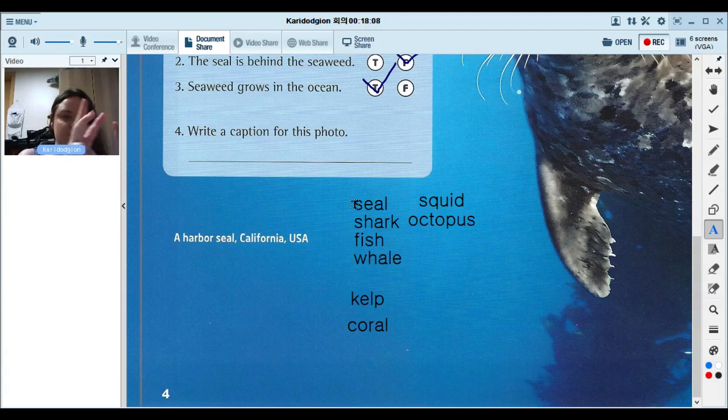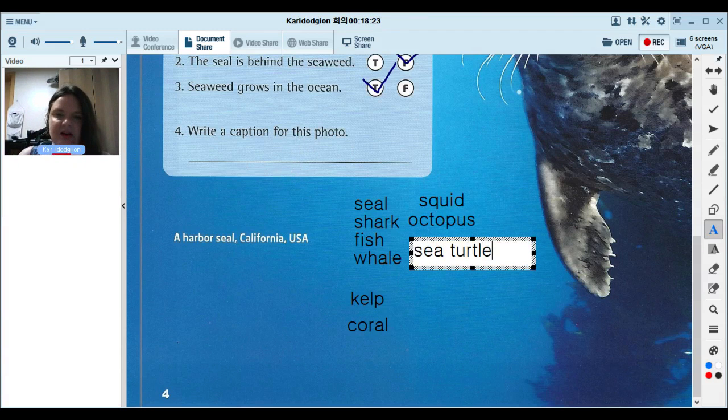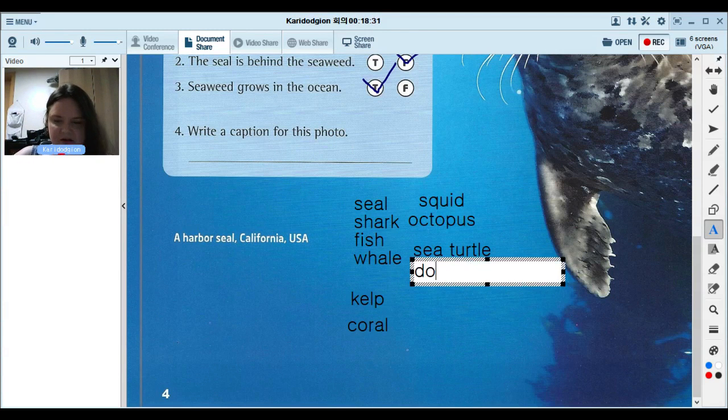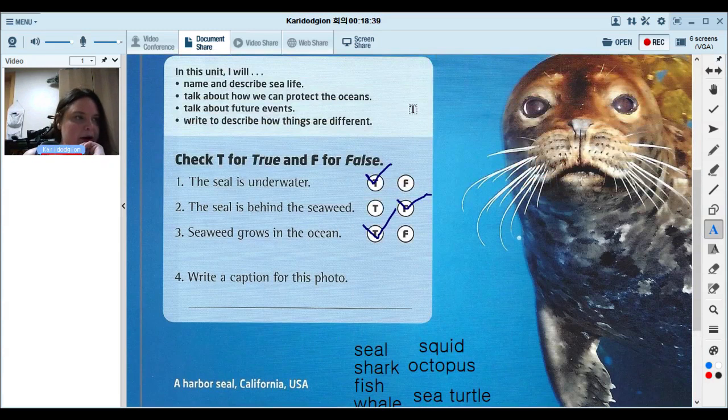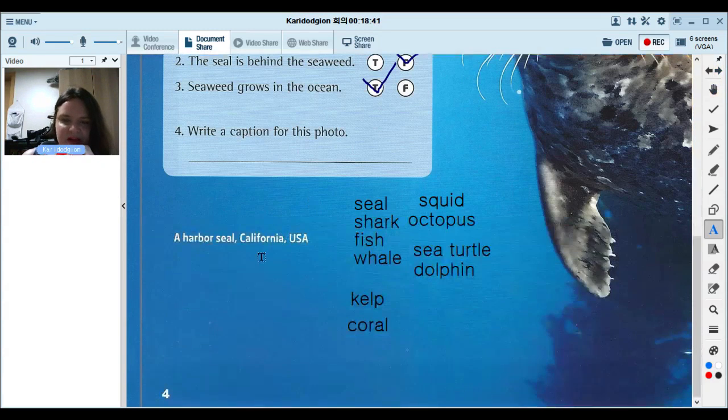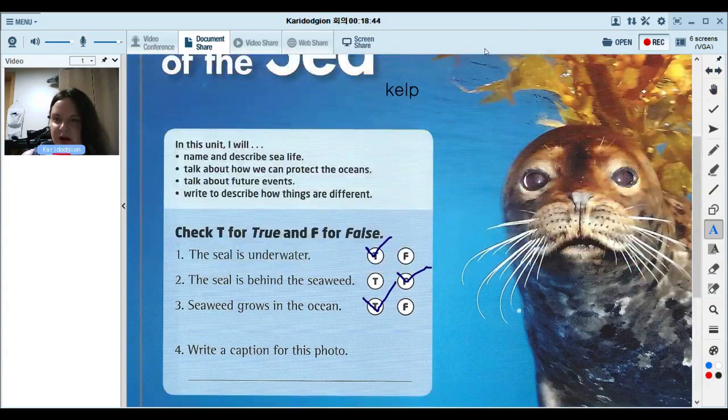And 8 in Latin is, oct means 8 in Latin, so octopus. Turtle, sea turtles. Sea turtles can live to be hundreds of years old. Dolphins. I like dolphins. I think they're very cute. Okay, good. All right, so we know a lot about animals that live in the sea. Maybe a little bit about the plants, but we're going to learn more.